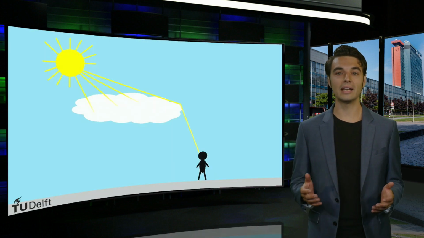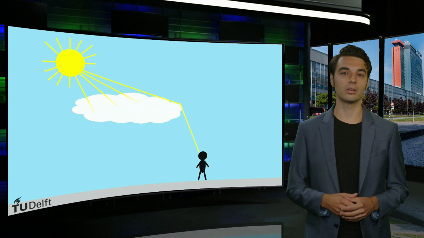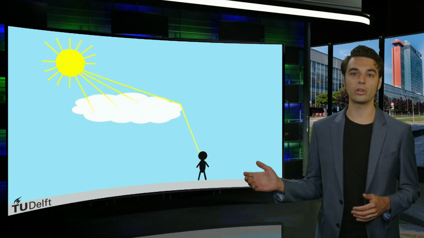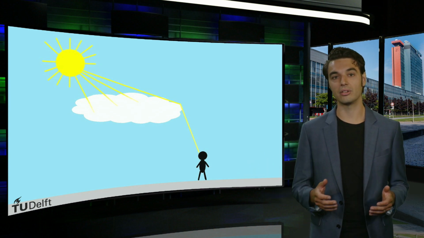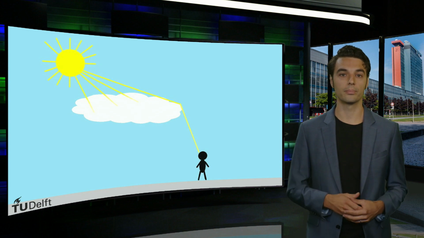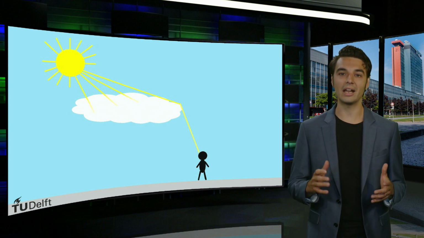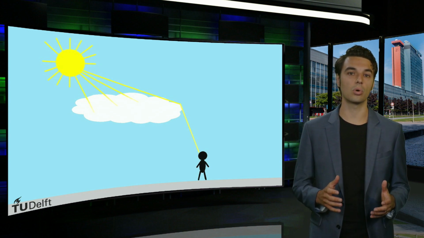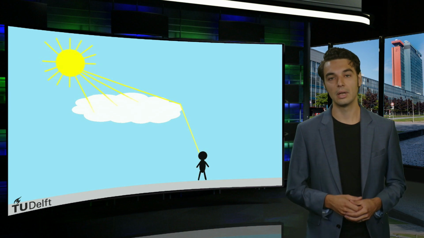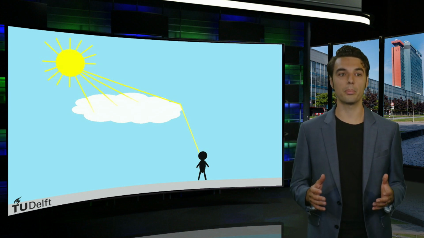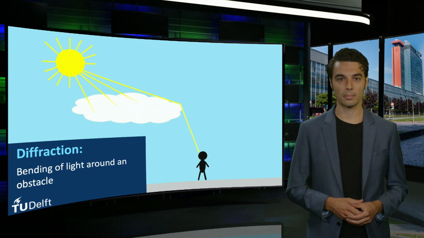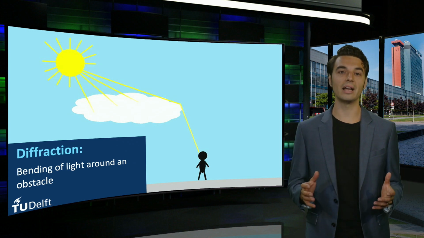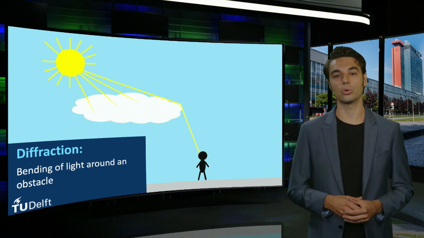The silver lining of clouds is an example of diffraction. This illustration shows that direct light beams propagating through a cloud will be absorbed. Only the beams at the edges of the cloud are diffracted towards the observer at the ground. The edges of the cloud therefore appear bright white. Diffraction can be defined as the bending of light around an obstacle.